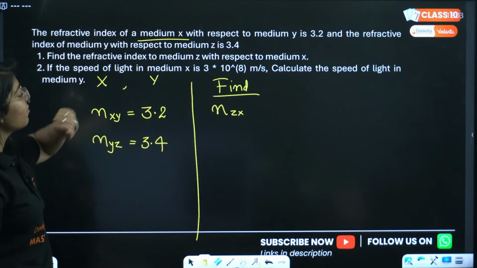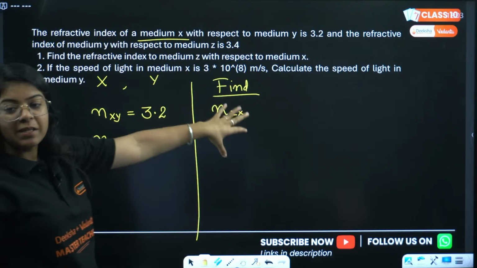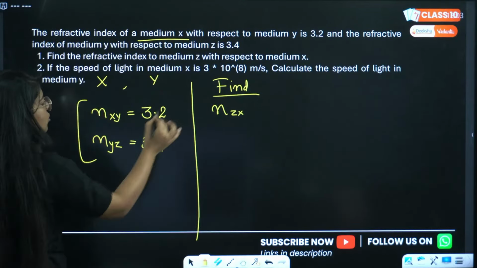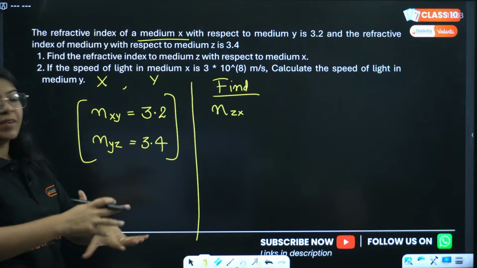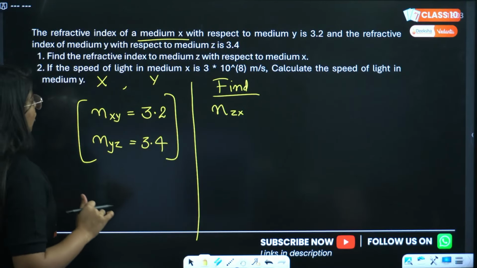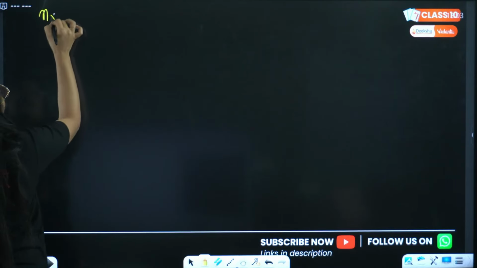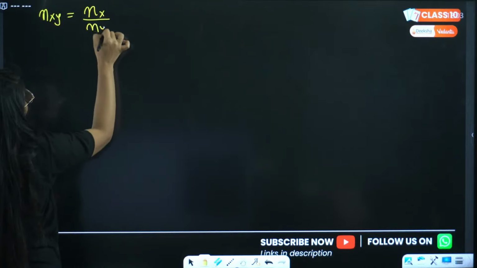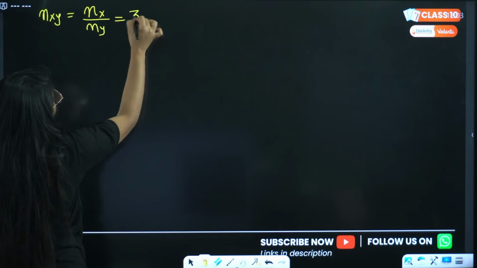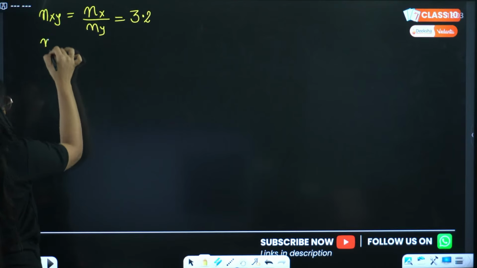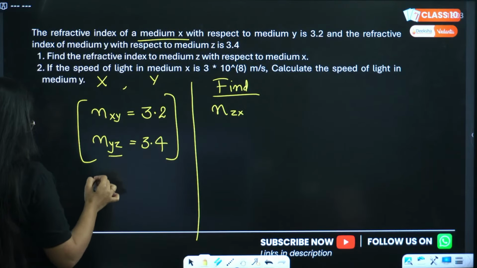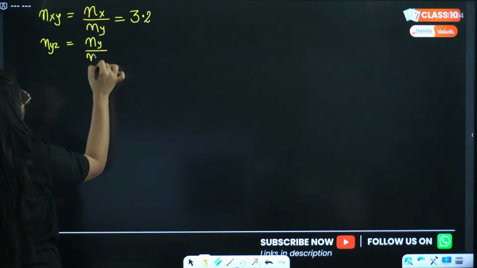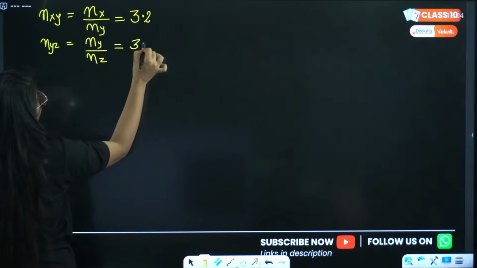Let's do this question. We have to find the refractive index of the medium Z with respect to the medium X. Now see, we have to arrange these in such a way. NXY, that means refractive index of medium X with respect to medium Y, is 3.2. Refractive index of Y with respect to Z, that means NY divided by NZ, is 3.4.